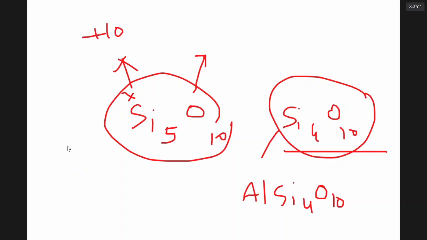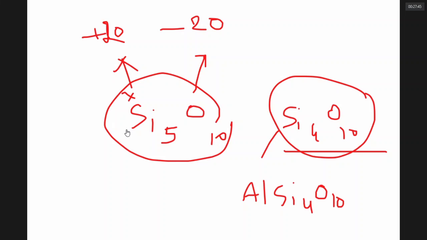All the O10 make -20 charge. Each silicon is +4, 5 4s are 20. Each oxygen is -2, 10 2s are 20. Notice, in the world there are as many boys as girls. So in the world, there will be as many positive charges as negative charges.